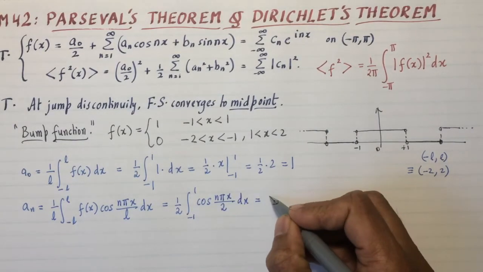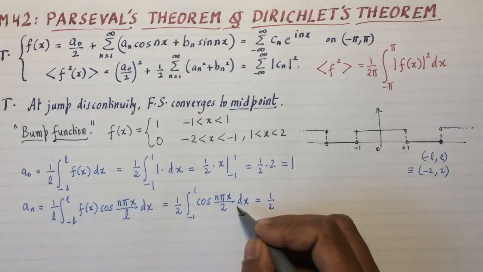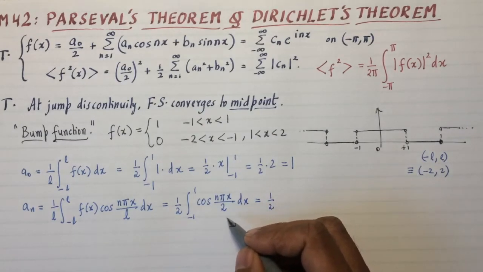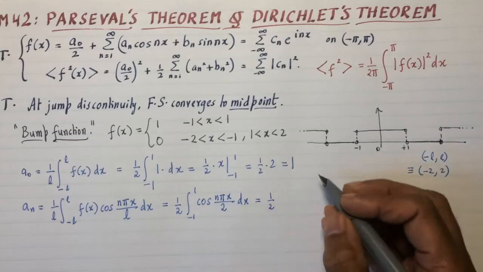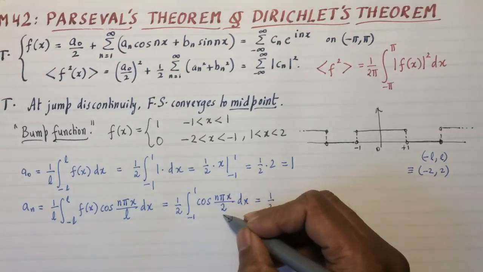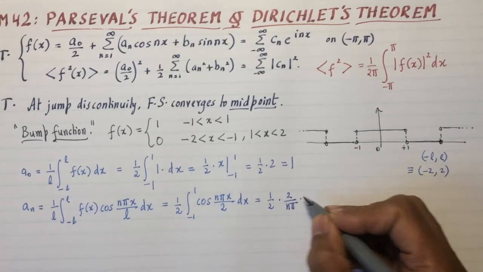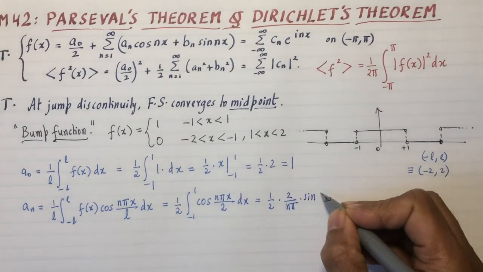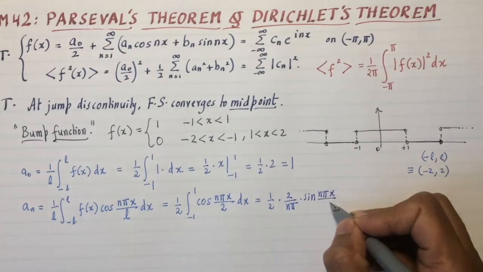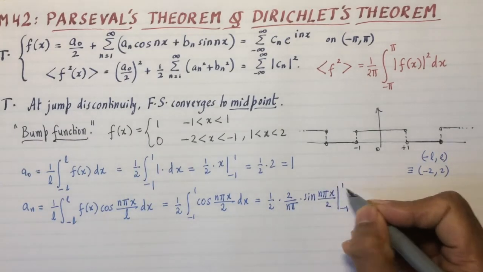Now if you integrate this, cosine of ax dx is just 1 over a sine of ax. So a now is n pi over 2. So 1 over a means 2 over n pi. And sine of ax, so that's n pi x over 2 between the limits minus 1 and 1.